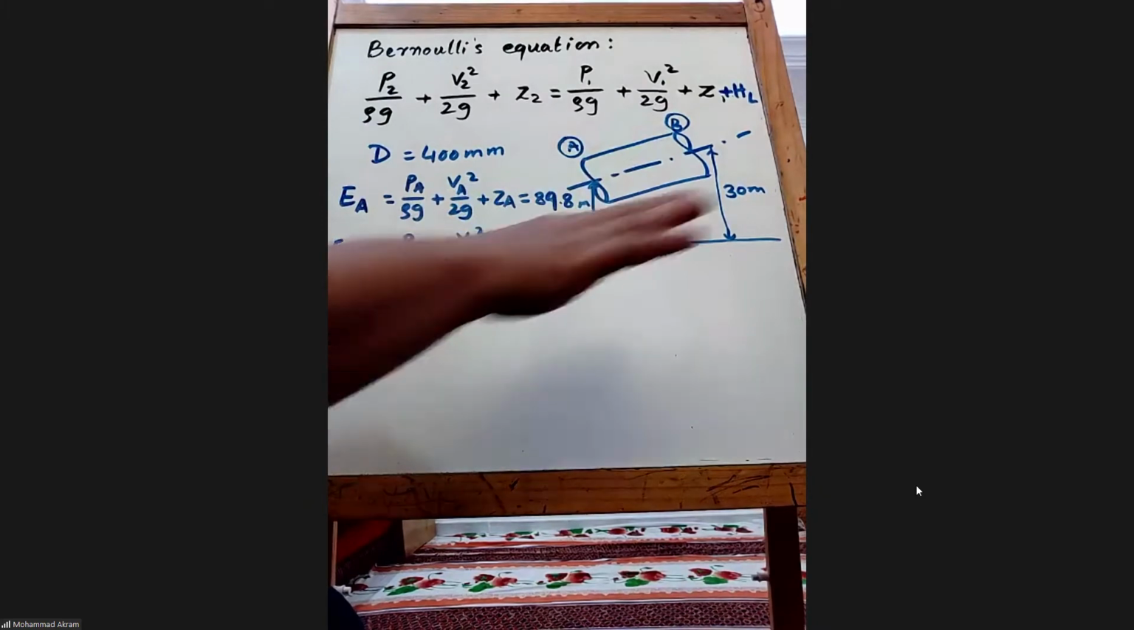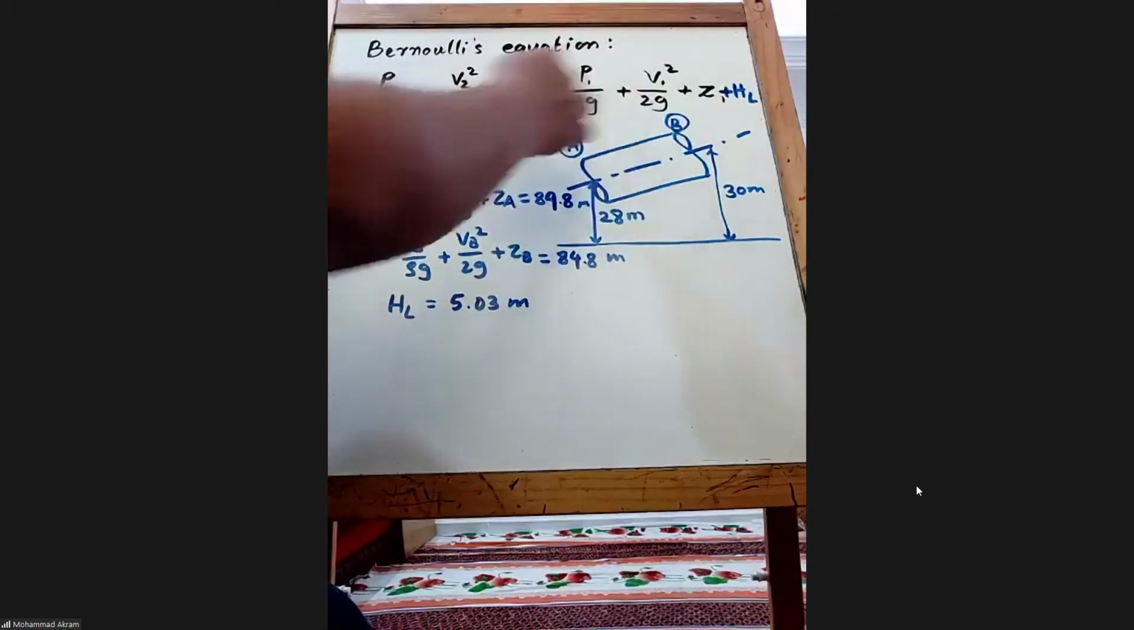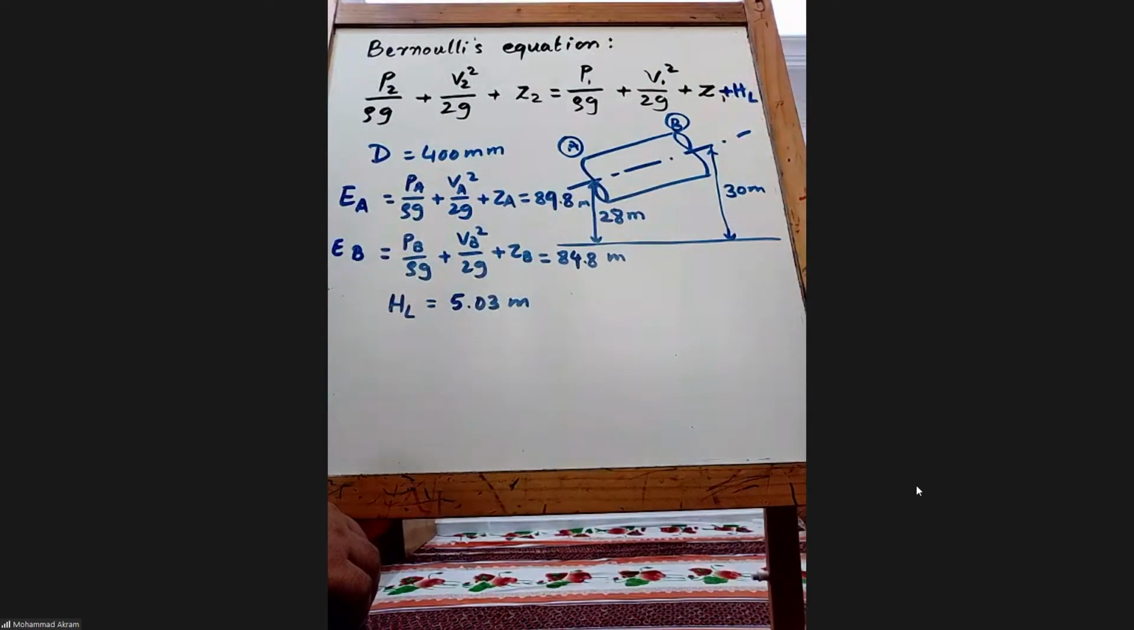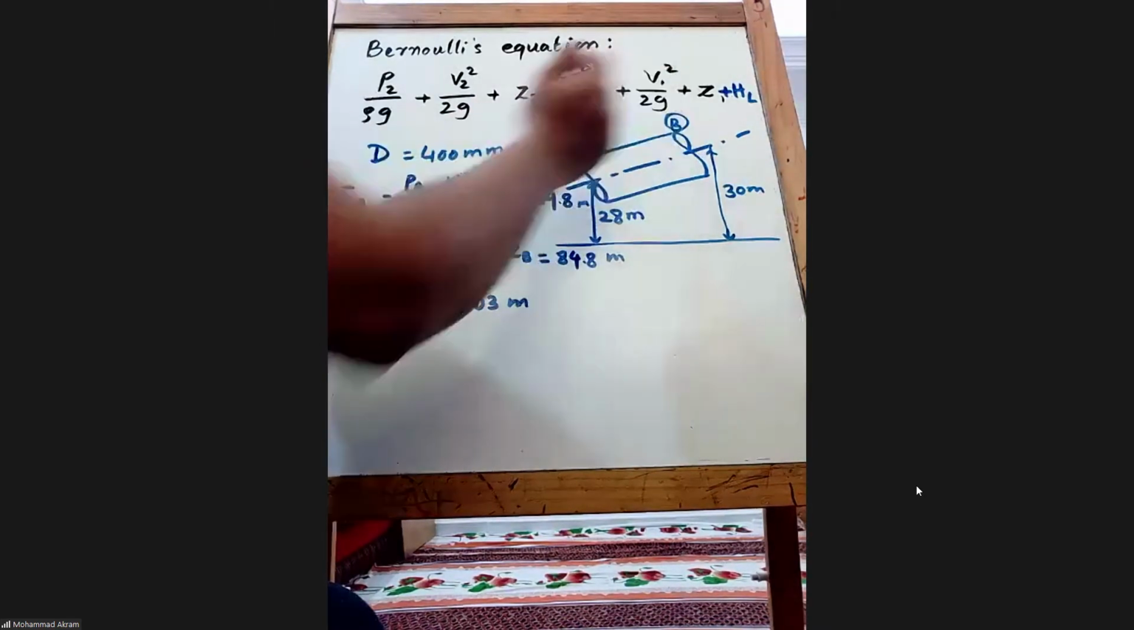Why is it going against the gravity? They have the same velocity. The area is same, so velocity is same. Why is it going from bottom to top? Because the pressure is high. So total energy is high at A. That's why it is going from high energy level to low energy.